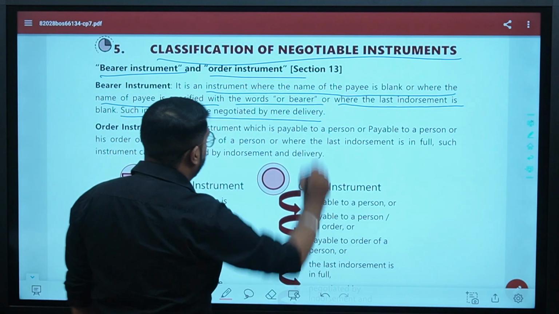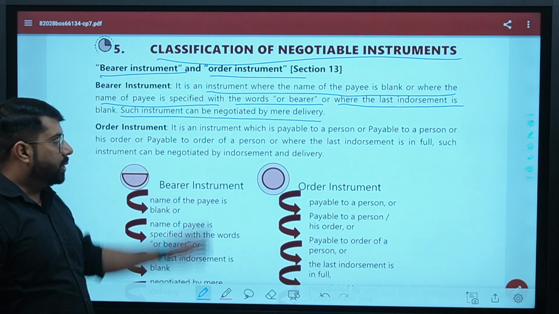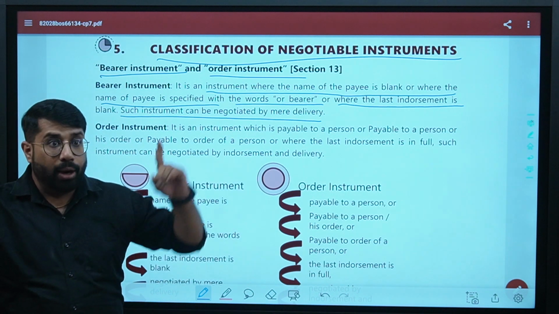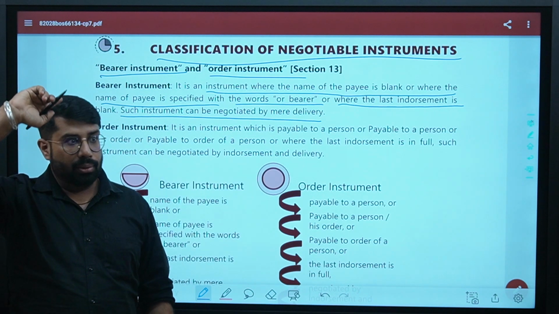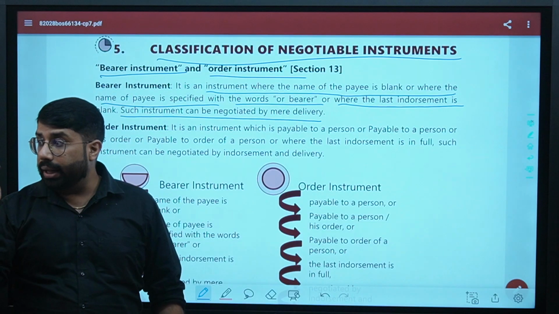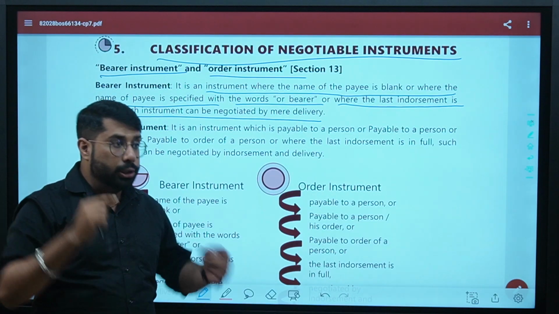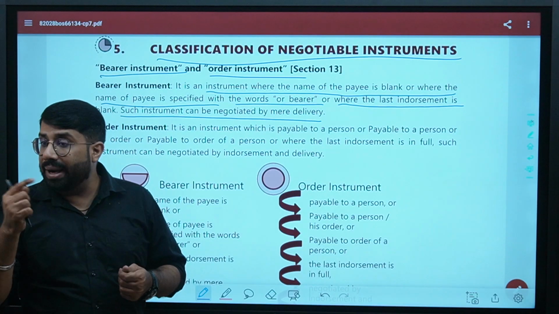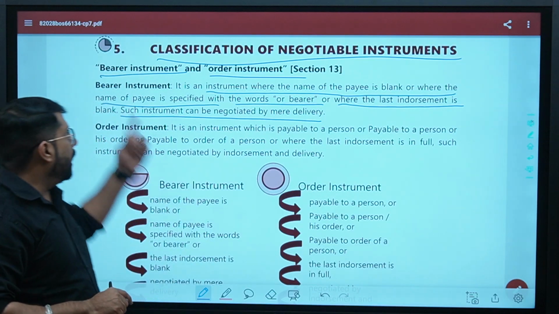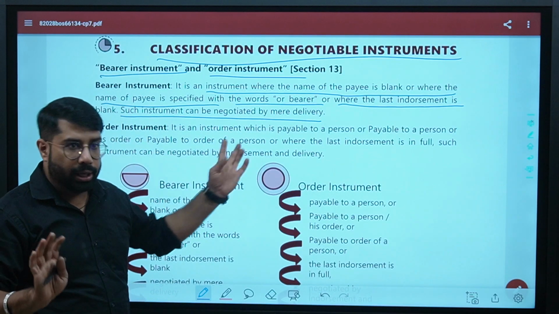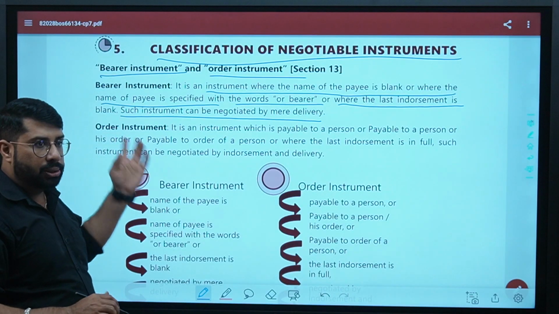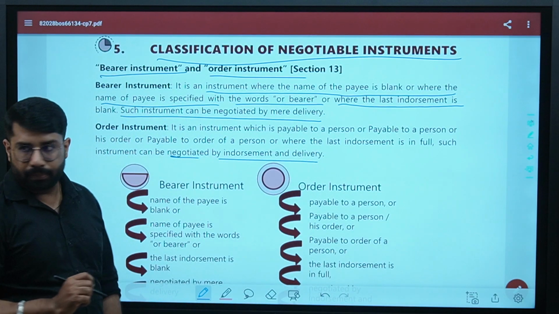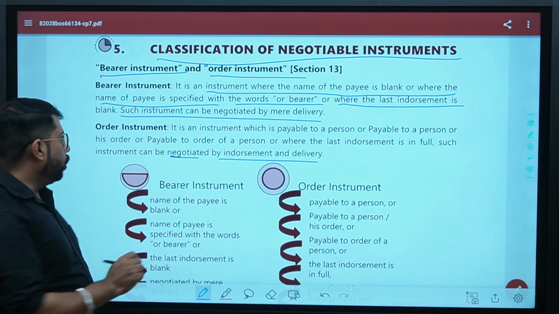Such instrument can be negotiated by mere delivery. Remember, I told you in the very beginning, instrument can be transferred by mere delivery or endorsement and delivery. So bearer instruments are negotiated by mere delivery, whereas order instruments are negotiated by endorsement and delivery. Are you clear? So what are order instruments?